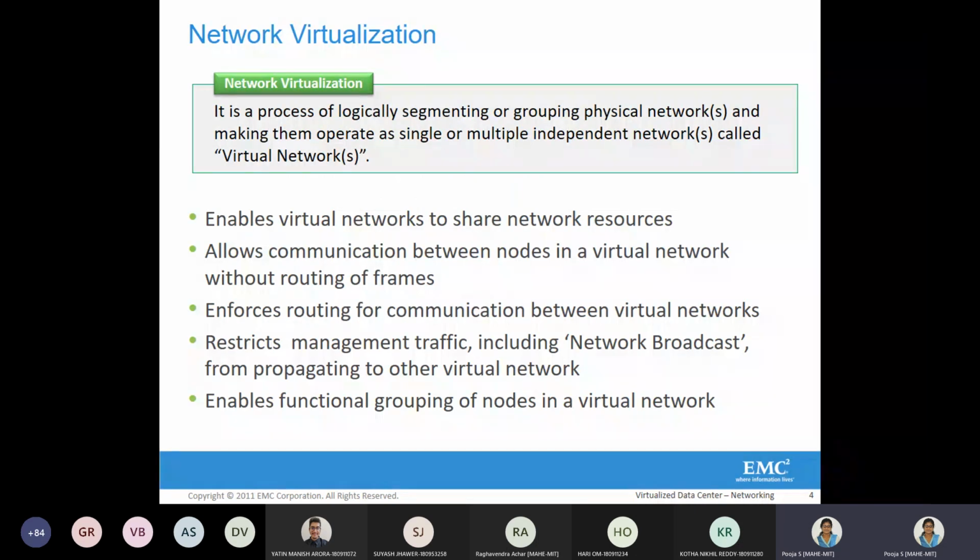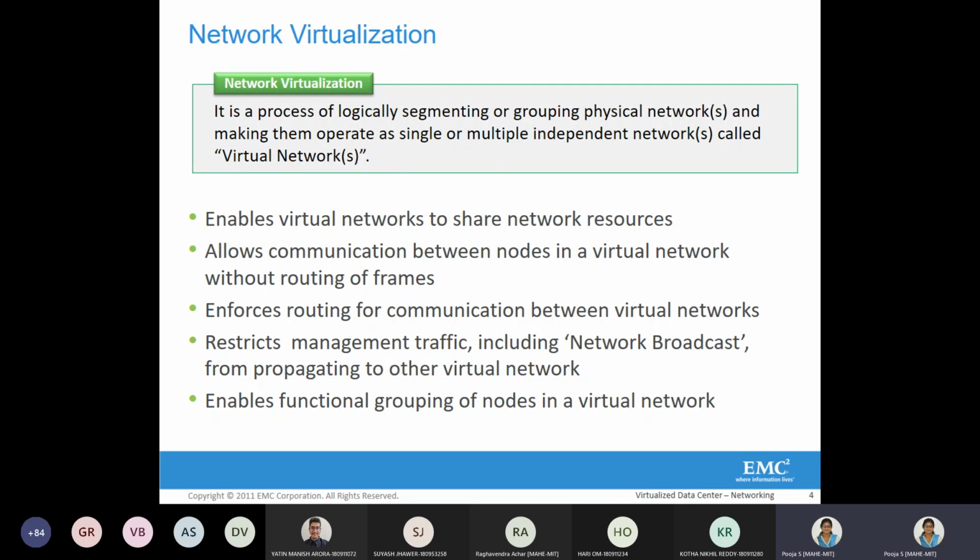When you're talking about network virtualization, it's basically segmenting a physical network, which can operate as either a single or multiple independent networks. That is the virtual network.